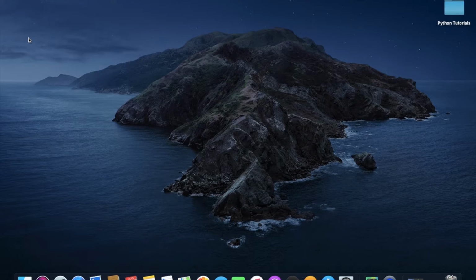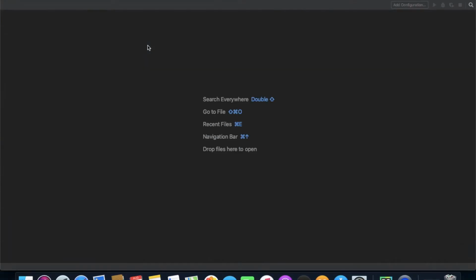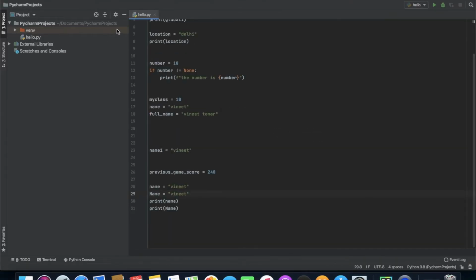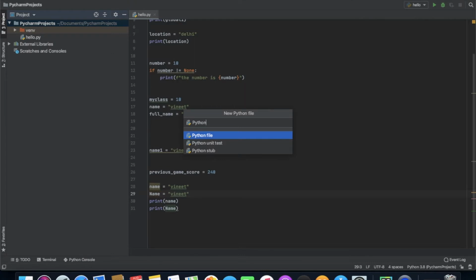called statements. For a practical example, first we have to open our PyCharm. For that, we're gonna click on PyCharm. Then there is a window which will look like this. Then we have already created our project with the name of PyCharm projects. We're gonna click on this, and now as you know, we have created hello.py file in the previous videos. So now we're gonna create another file for the clear understanding of this scenario. We're gonna divide every section with different files. So I'm gonna create a new file with the name of Python statements.